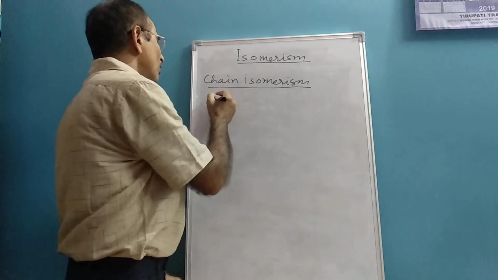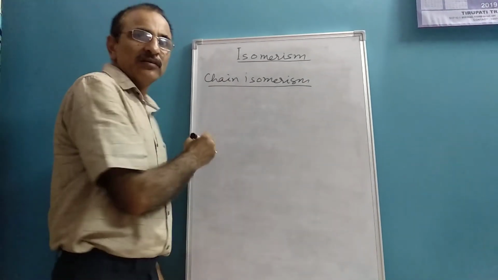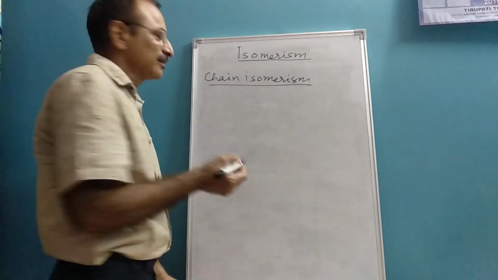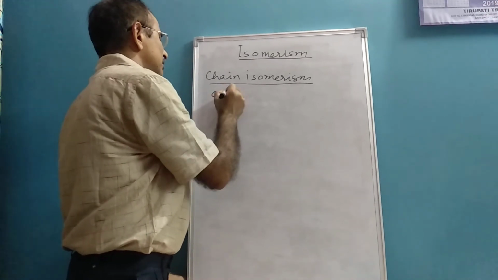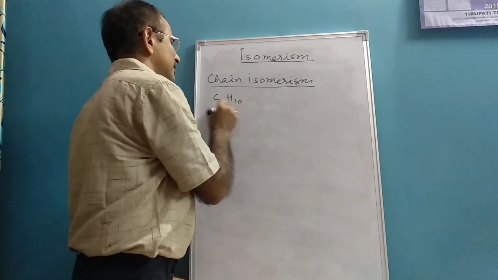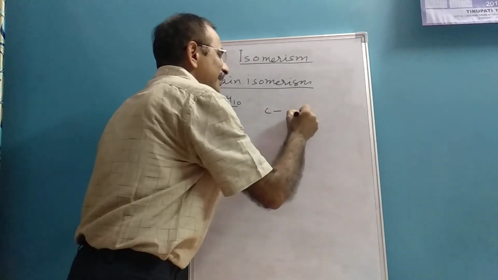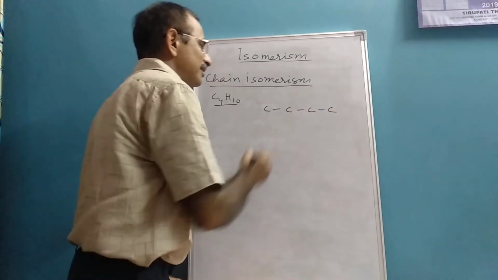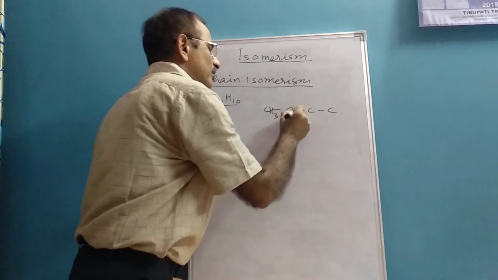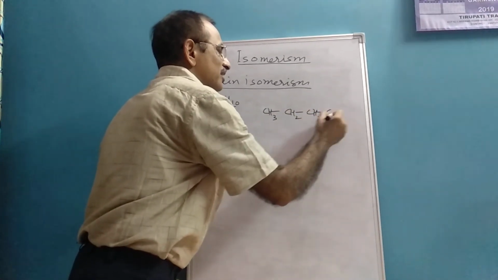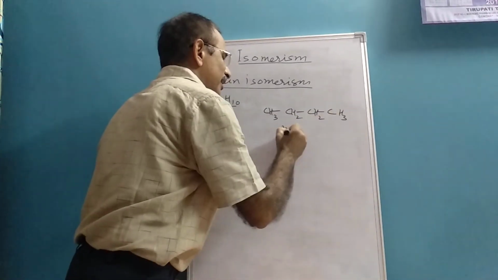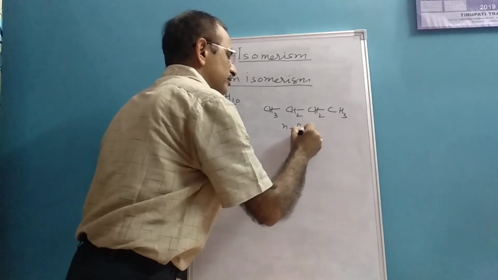For example, consider the isomers of butane, C4H10. All four carbons can link in a normal chain, so we get this structure, and this is normal butane.